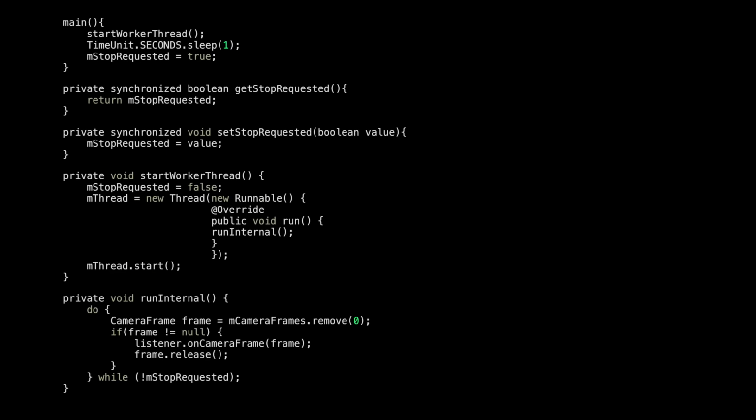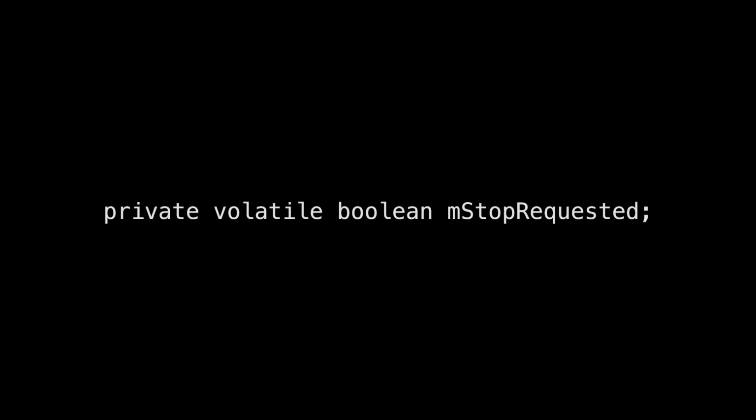So this is the correct version. Remember, you should synchronize both the setter and the getter. Synchronization in only one place, and that too in the setter, doesn't have any effect. If you declare mStopRequested as volatile, you can safely remove the synchronization in both places. It ought to be mentioned that volatile only works when one thread writes or reads, and another thread only reads the same. Otherwise, use synchronization only.